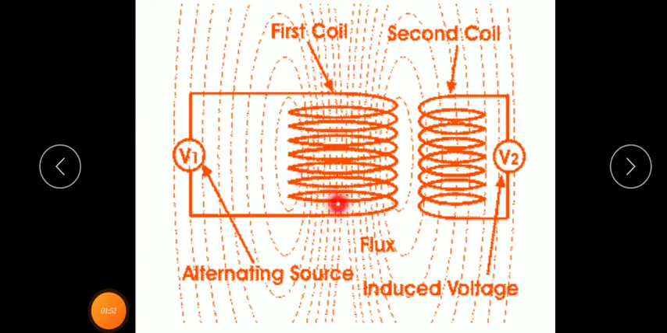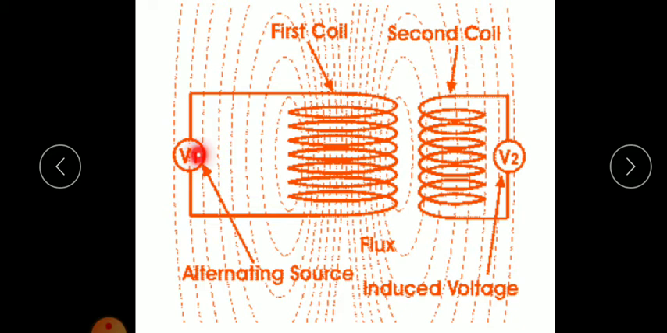This primary coil is connected to an alternating source, so from this source the coil will get alternating current. The secondary coil is connected to a galvanometer in order to detect the presence of induced current.